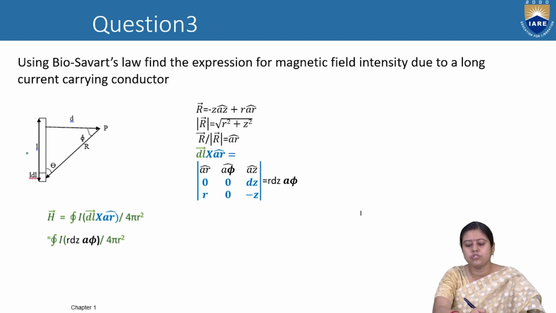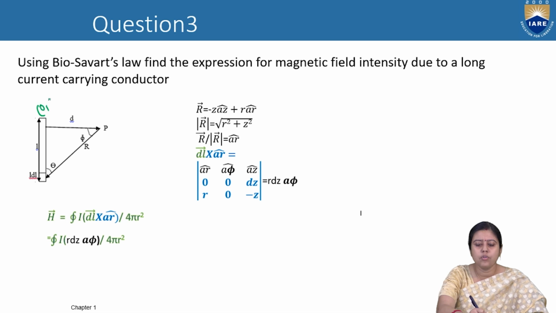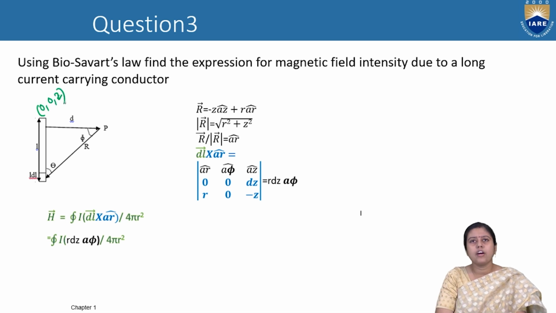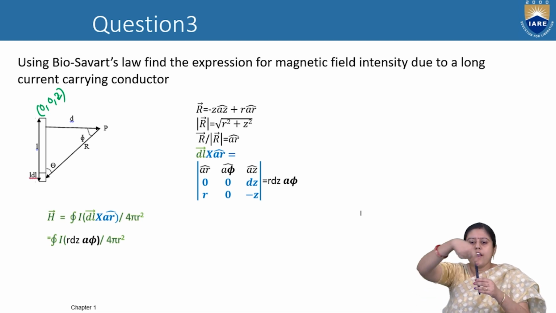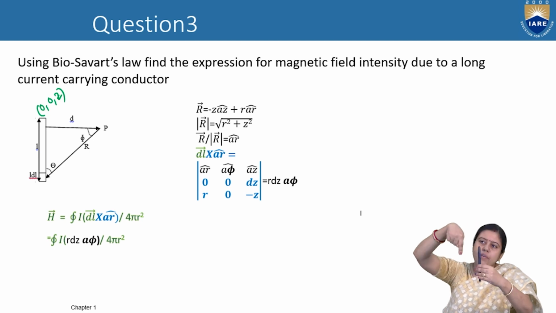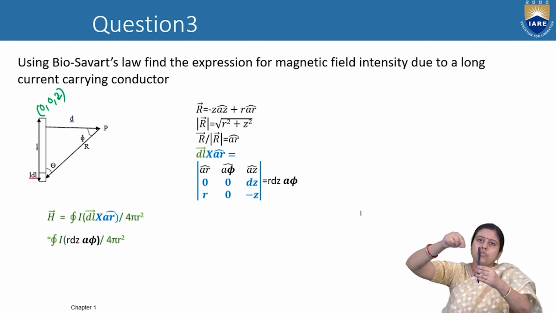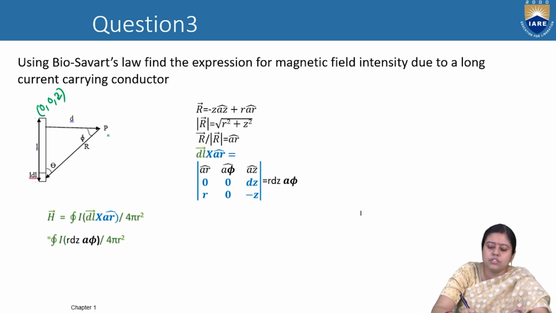The current flowing through it is I. The point is 0, 0, z. As this is a conductor, we will take it as a cylinder, so the flux will come cylindrically. We are taking one point P whose intensity we have to calculate.